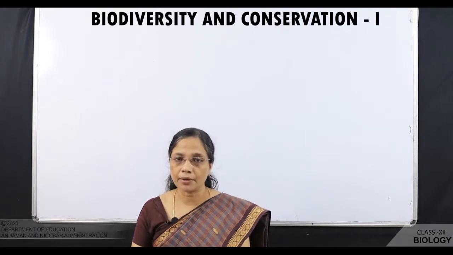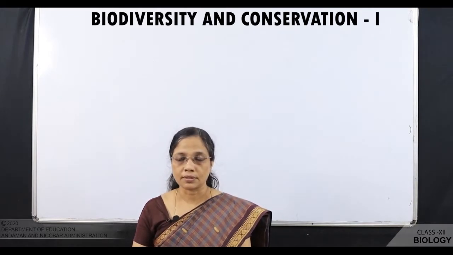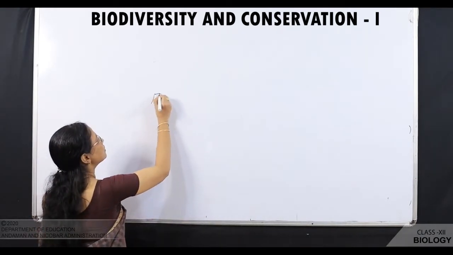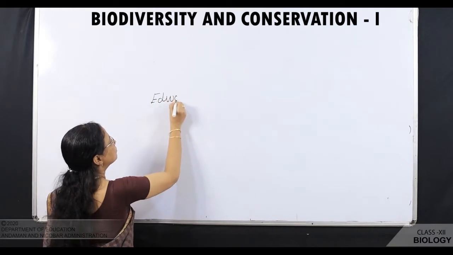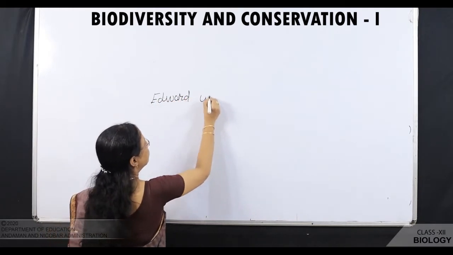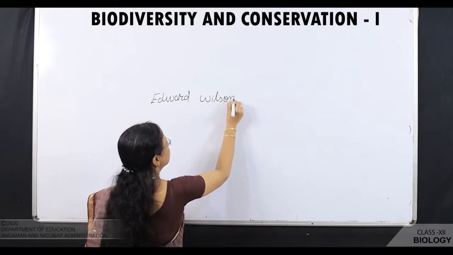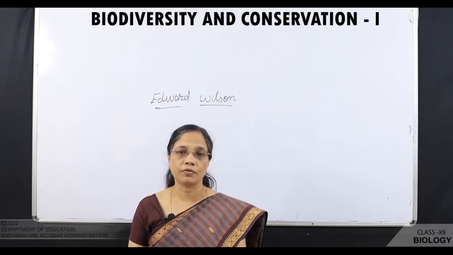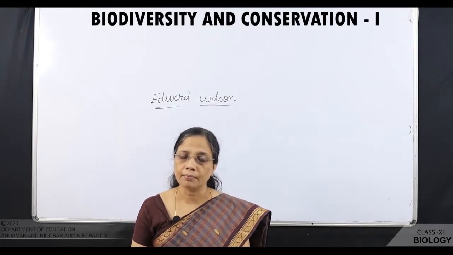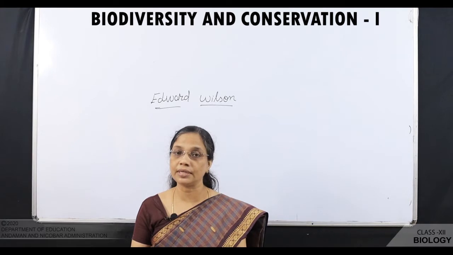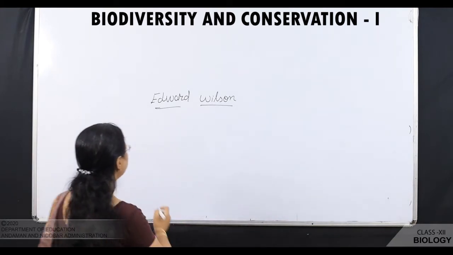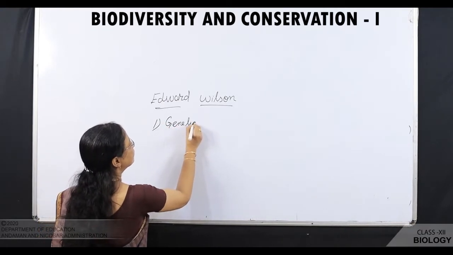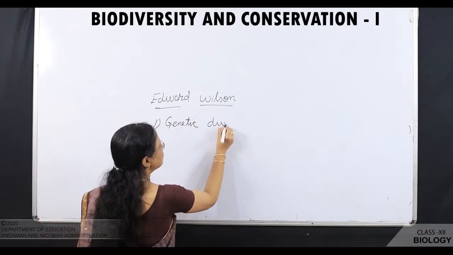The term biodiversity was popularized by a sociobiologist whose name is Edward Wilson to describe diversity at every level of organization. Basically, biodiversity is divided into three major types. The first one is genetic diversity.